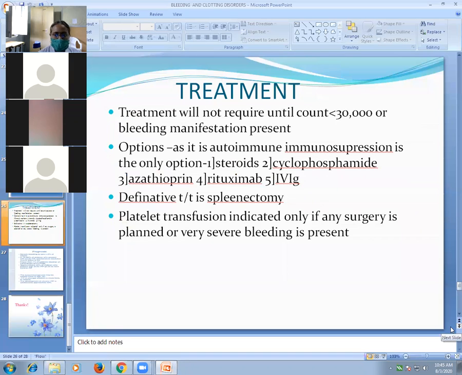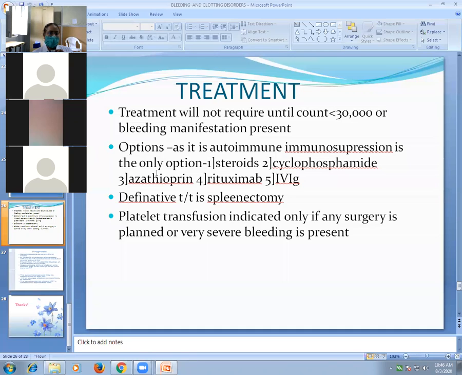Treatment. Treatment is usually not required until the count falls below 30 or until bleeding manifestations are present. Any patient with a bleeding disorder (ITP), treatment is usually not required until the count falls below 30 or there are bleeding manifestations. So what are the options? As it is an autoimmune disease, there is antibody-mediated destruction of platelets. ITP is an autoimmune disease, with formation of antibodies against platelets, which cause destruction of platelets.